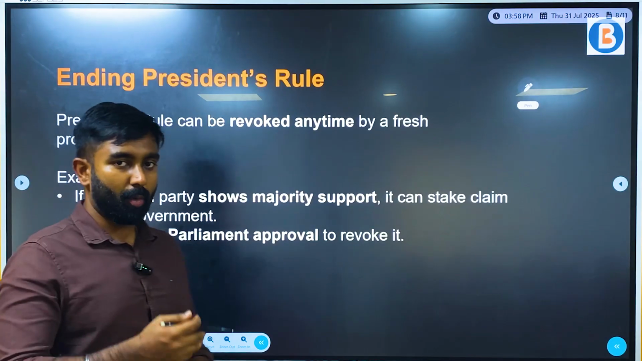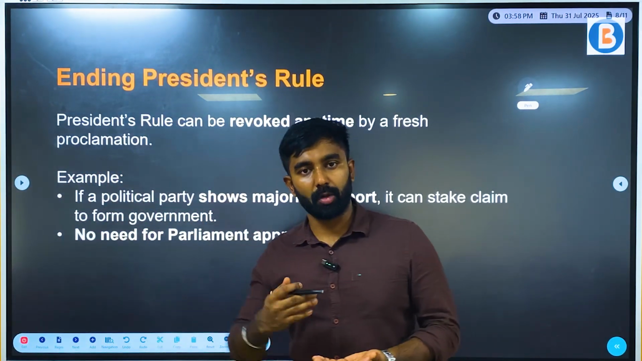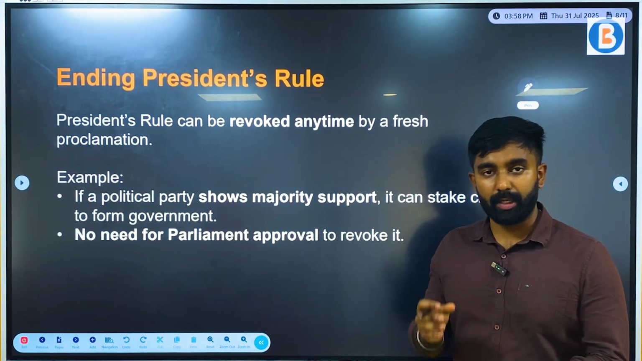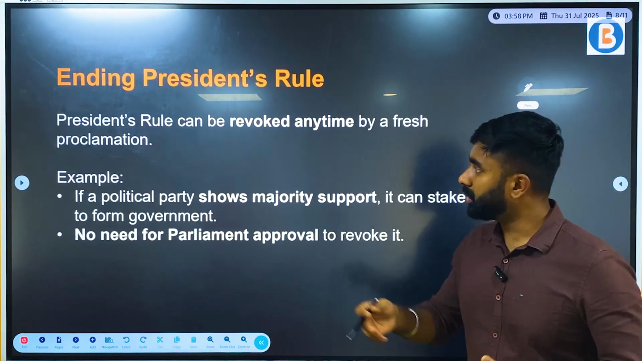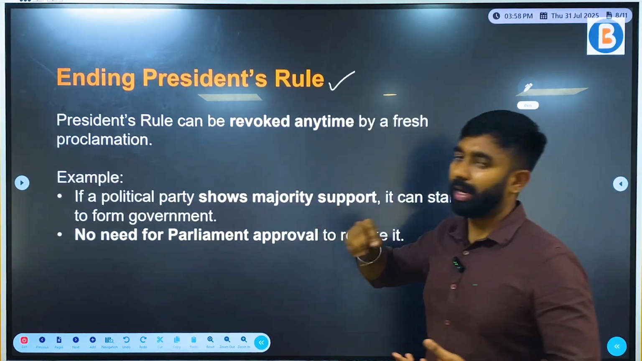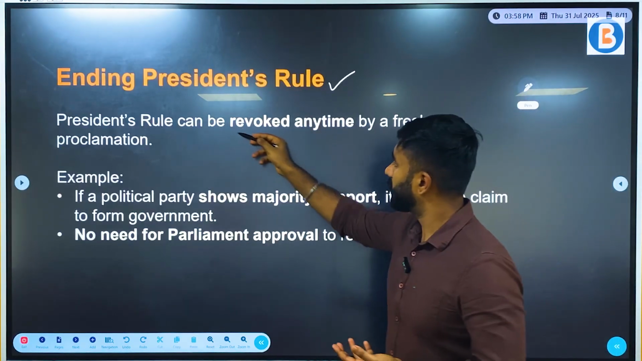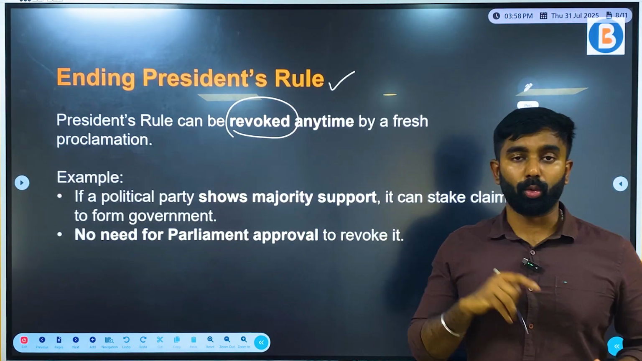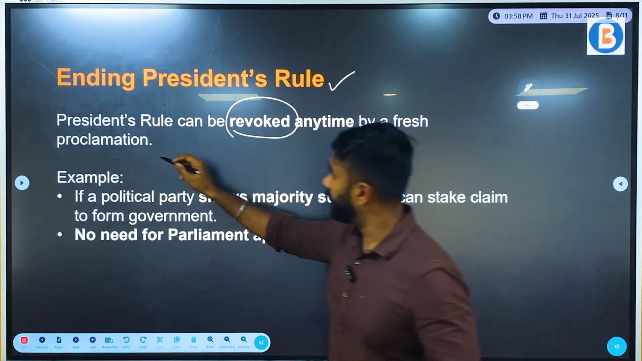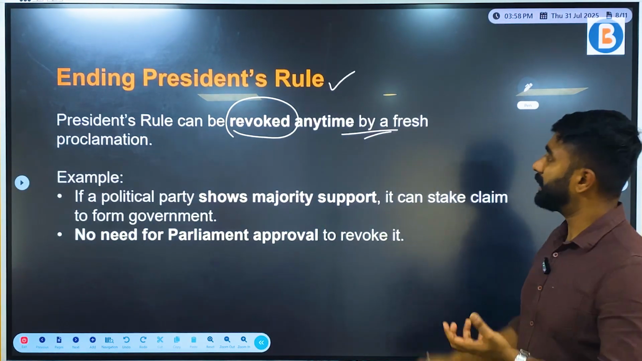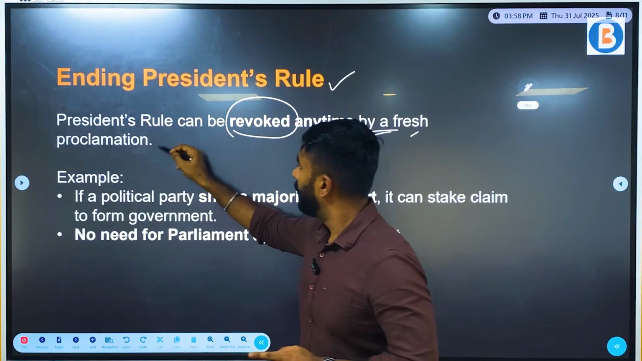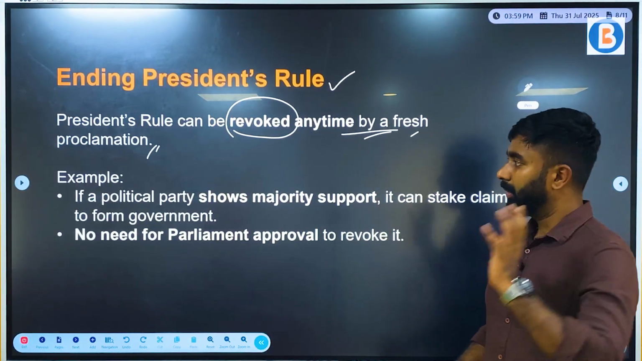Now we have studied about what president rule is, the constitutional basis, right? The features of president rule and what are the grounds on which it can be imposed. Now we should also know the revocation process, how it can be revoked. So now who revokes it? It is the president, who can revoke this anytime by a fresh proclamation.